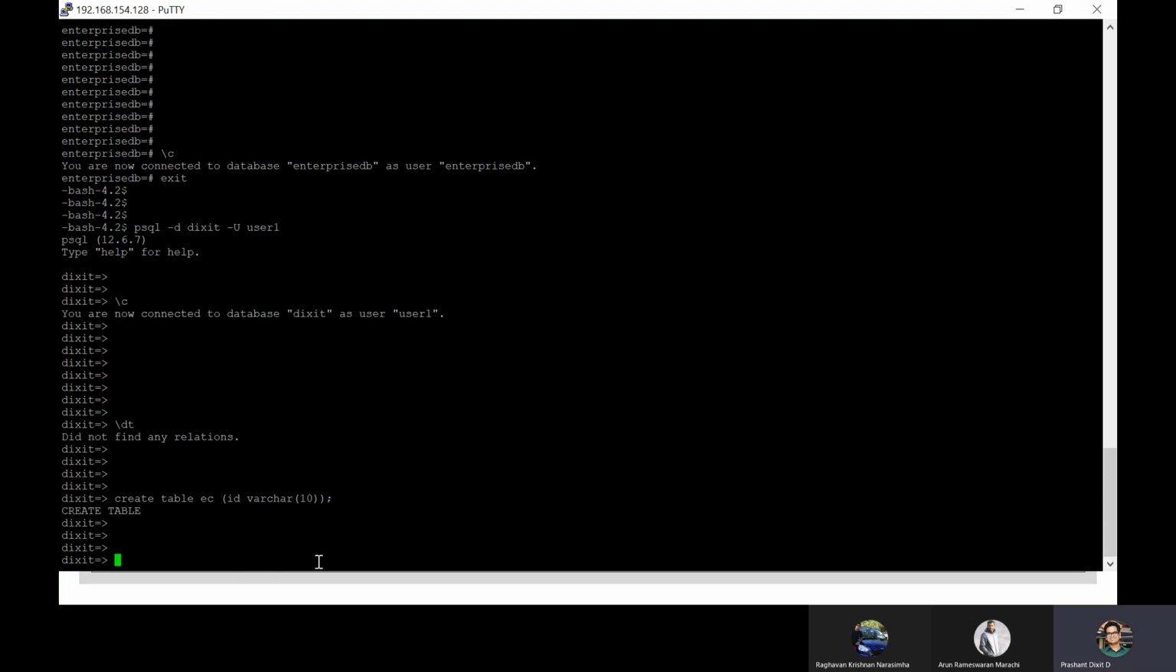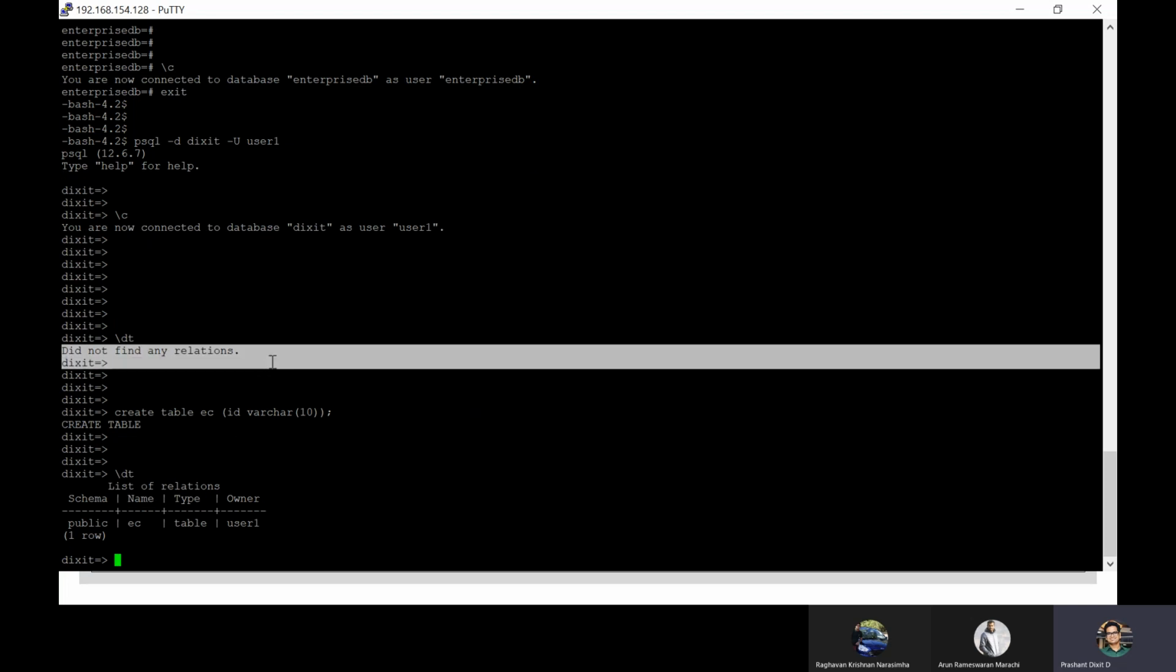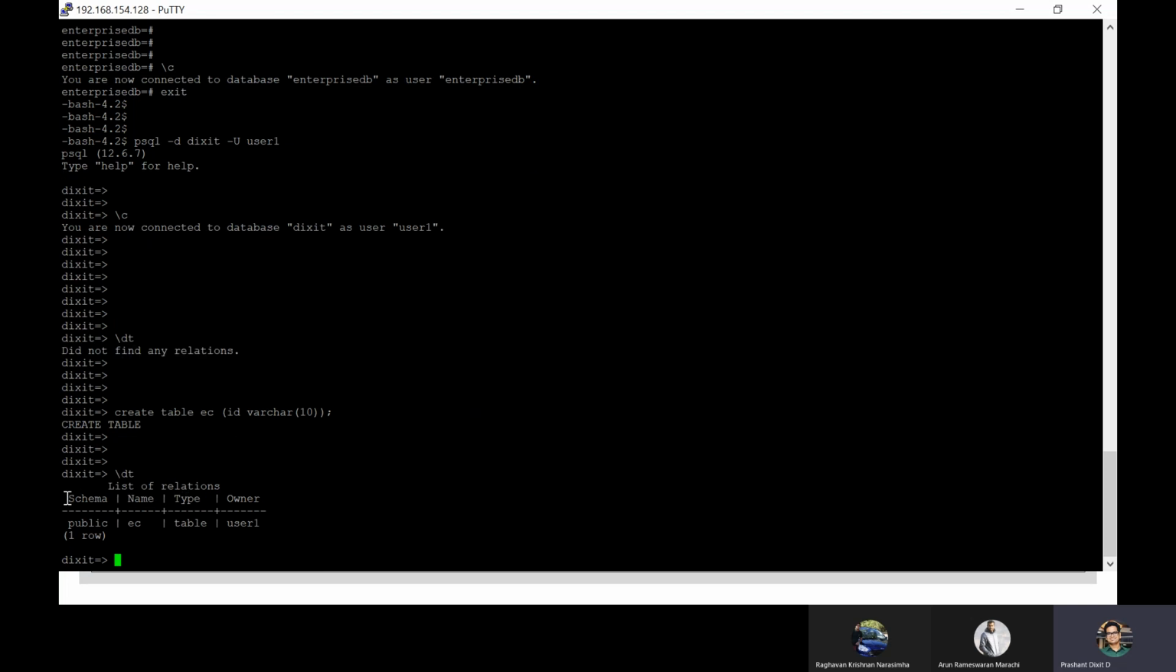Okay, so your table is created. Now, if you want to check the history, it's very easy. You just need to press the up arrow key. This brings us to the create table, the very last statement that we executed. If you press the up arrow one more time, it will take us to the second last command that we executed. So \dt, earlier it resulted in did not find any relations, but this time it provided information: it is owned by user1, it's a table type, the name is ec and the schema is public.